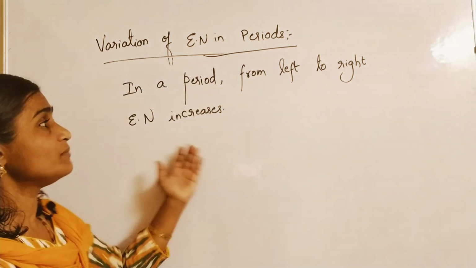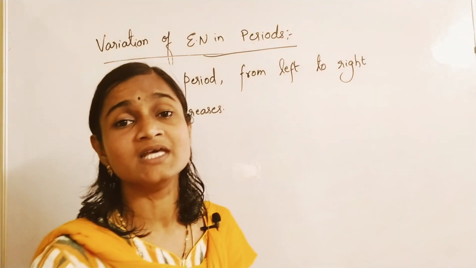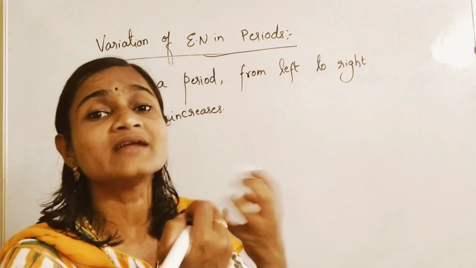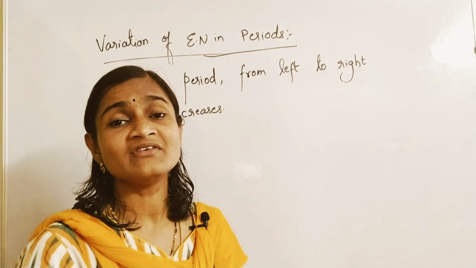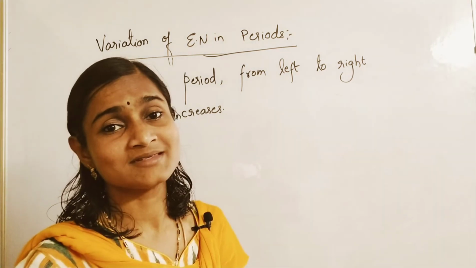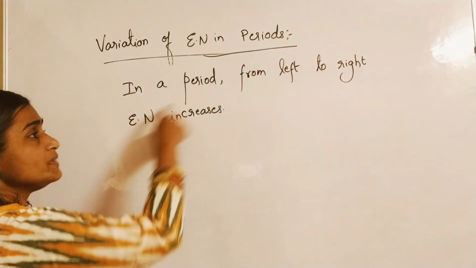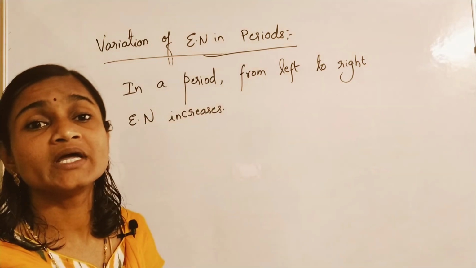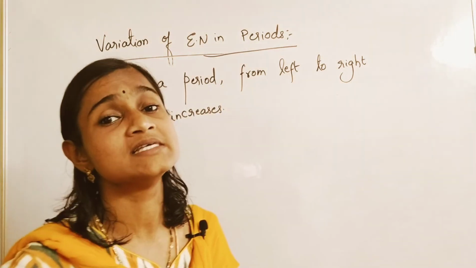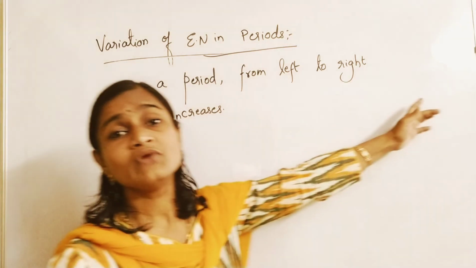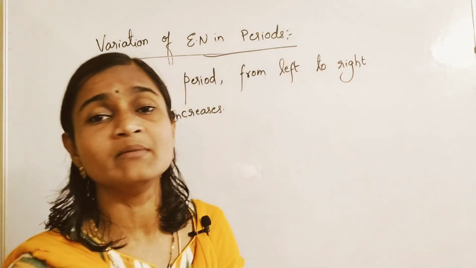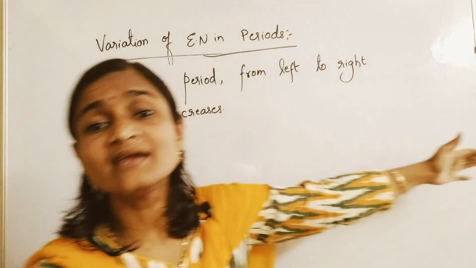So in a period from left to right, electronegativity is the tendency of a bonded atom to attract electrons. Metals have a tendency to lose electrons. Recall that. Don't get confused. So in a period from left to right, electronegativity increases. And remember, fluorine is the most electronegative element. Where is it located in the periodic table?